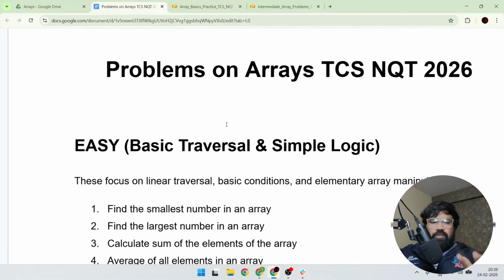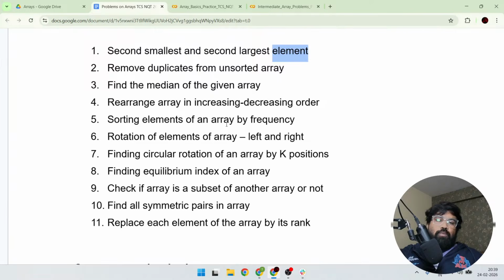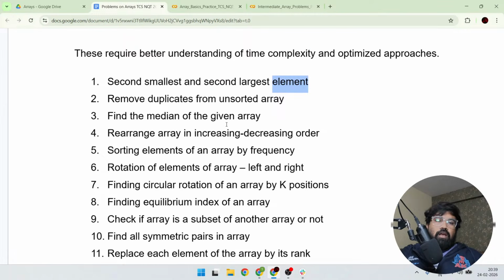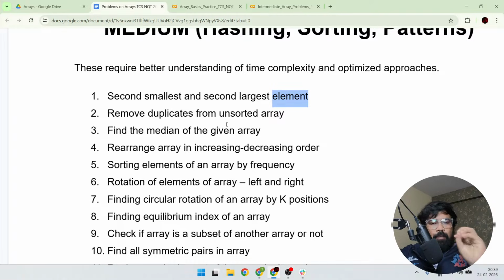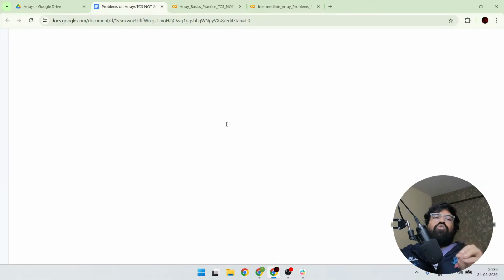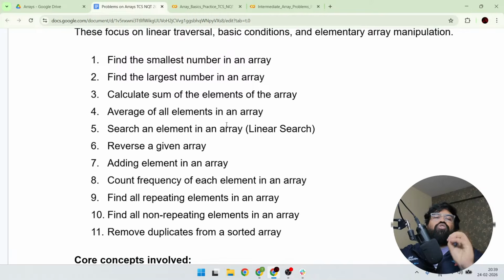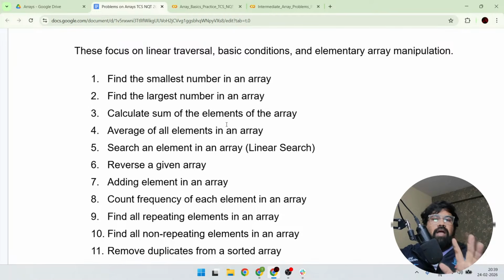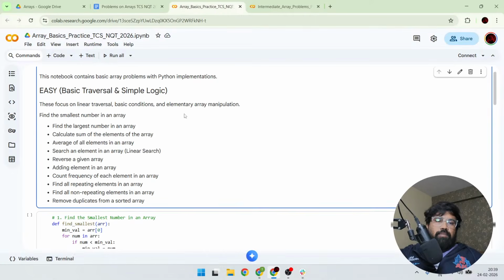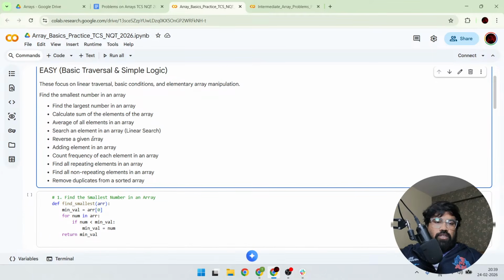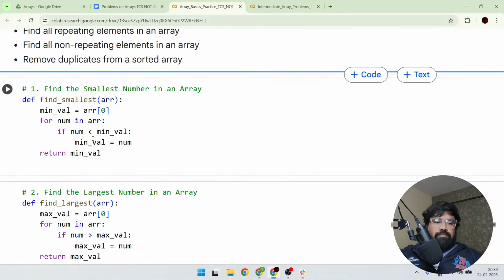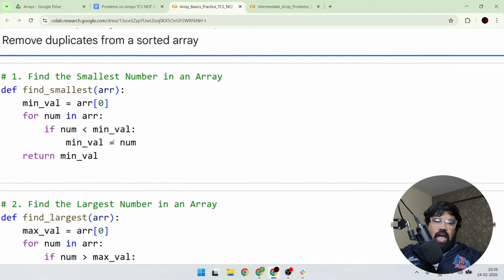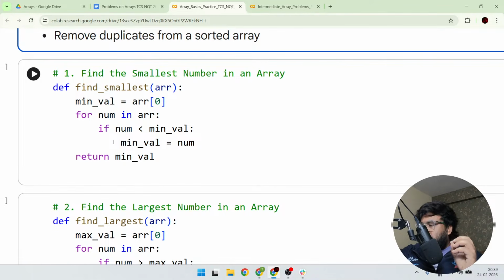Whatever questions I am giving here, you may feel they are very easy, but trust me, every problem has more than one solution. Which solution you adopt is the matter. For example, I have created solutions also here. I will explain in a simplified manner, and whatever you feel like, you can convert into the Java programming language. Okay.